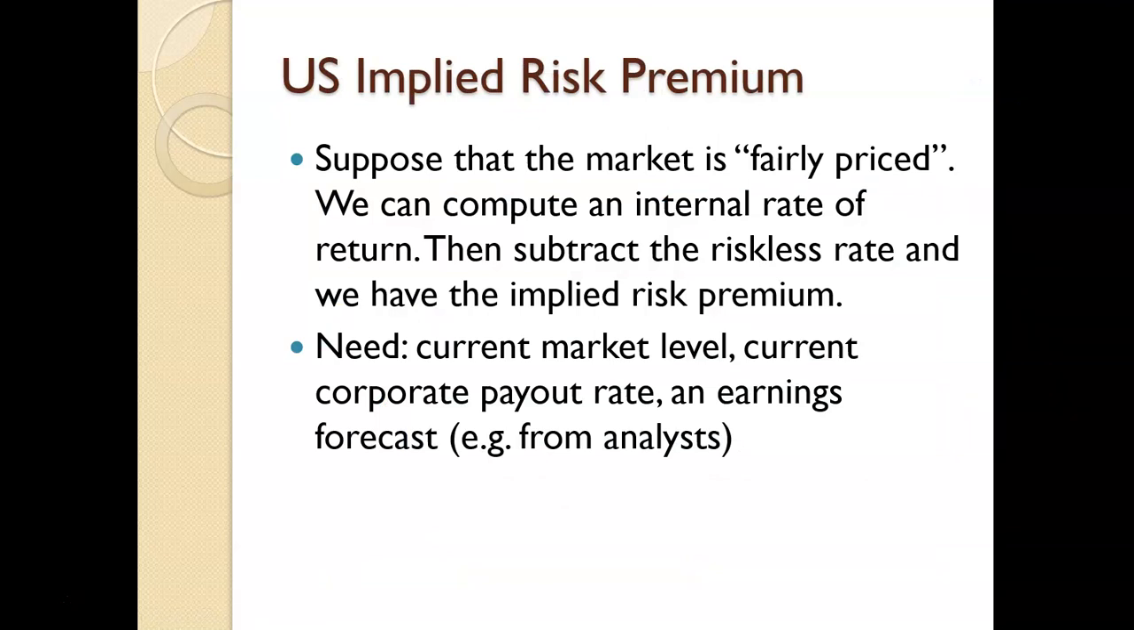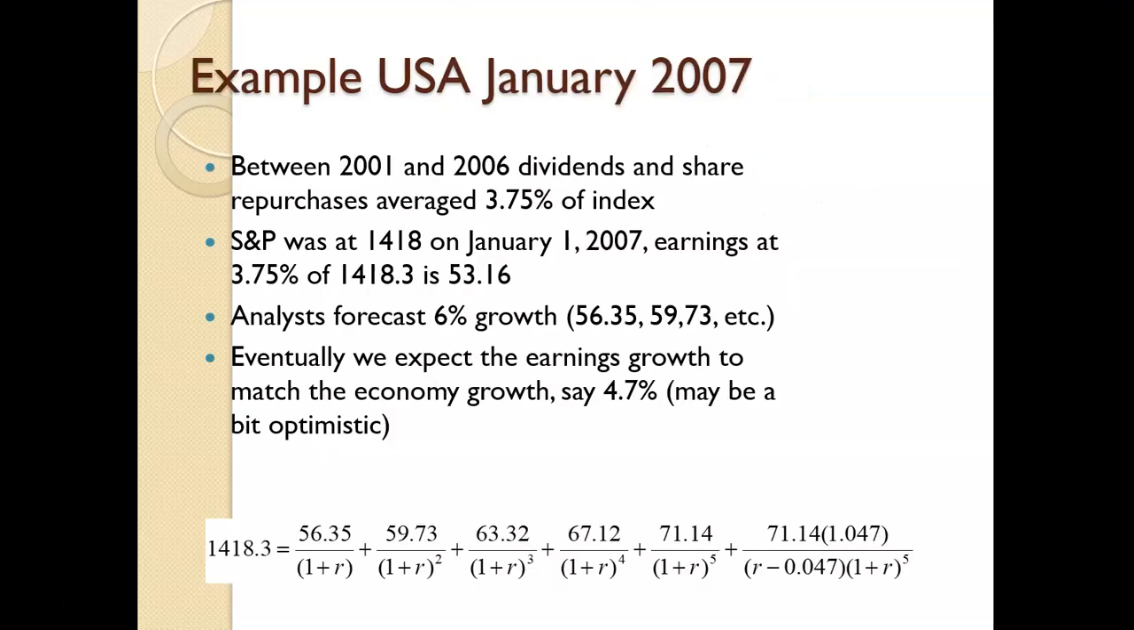Okay. Another way you could go about this risk premium is you could suppose the market's fairly priced and compute an internal rate of return and then subtract the riskless or the risk-free rate. We'll get the implied risk premium. So what do we need for this? We need the current market level, current corporate payout rate, and earnings forecast from analysts. So this is a bit of an older one, but it's really just for an example. So I have the S&P 500 at 1488. That's like the current value.